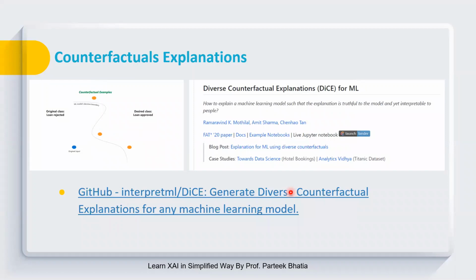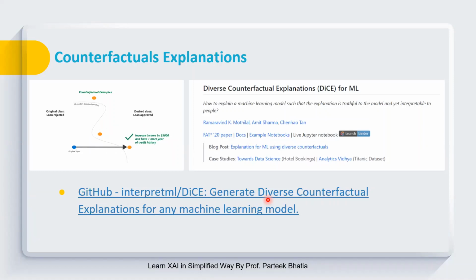And this is the example which I have taken from the GitHub page of DICE. DICE is one of the libraries which implement all these algorithms which we are going to discuss today. And this is the GitHub page. We will also visit this page in the end to understand what different notebooks are available on this page and how we can apply DICE over different data sets to generate counterfactual explanations.